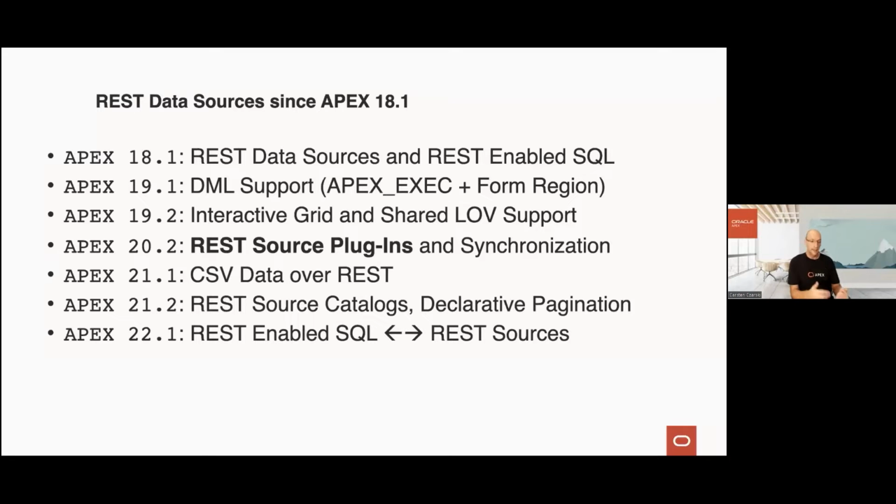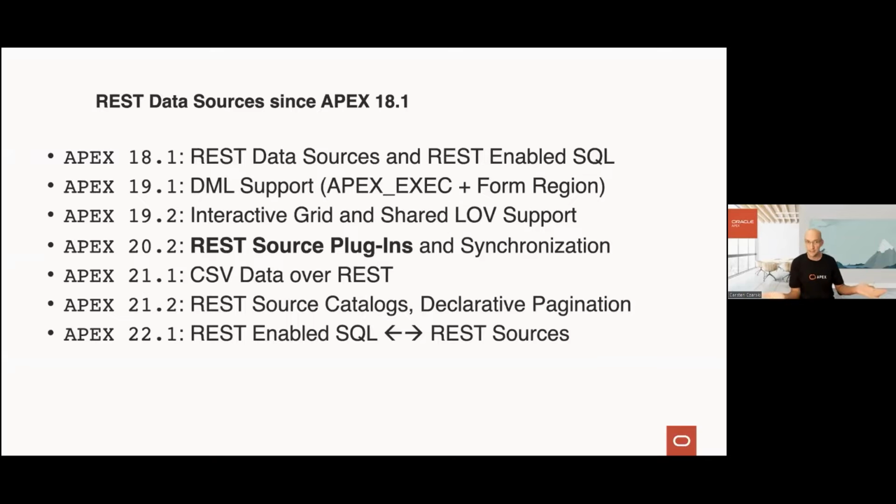And that is the URL, the HTTP method, right? Headers, URL parameters. What comes back from the REST API? Is it XML? Is it JSON? Is it something else? How is the response to be parsed? So all you need to know to talk to the REST API and to understand the response of the REST API, all that is stored as a REST data source in Apex, right? And 18.1 was the introduction of REST data sources and also the support for read-only components at that time.